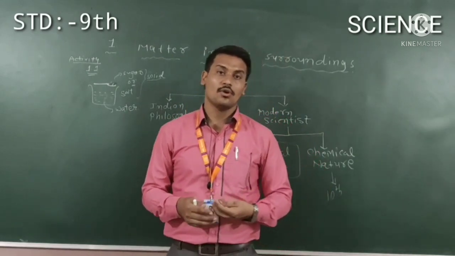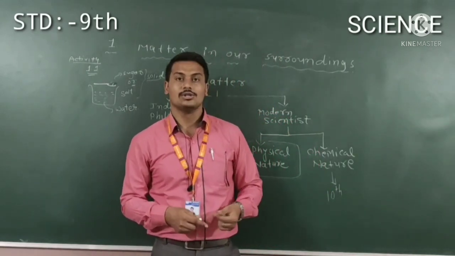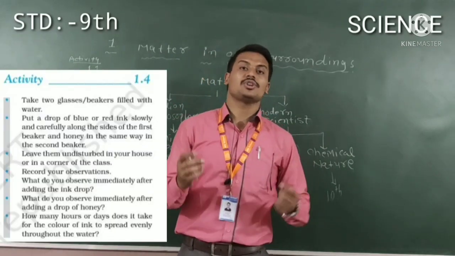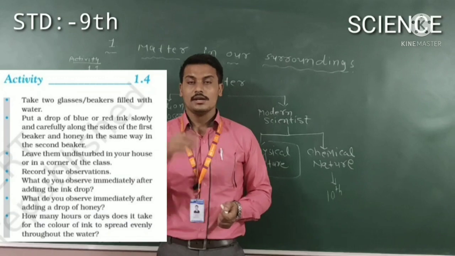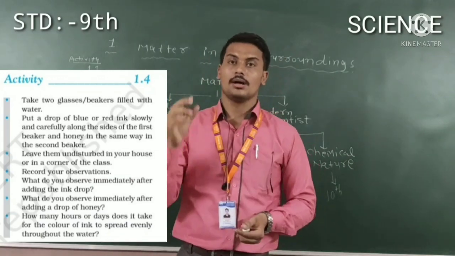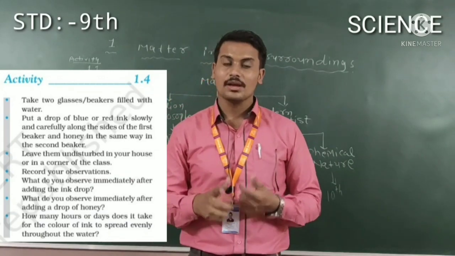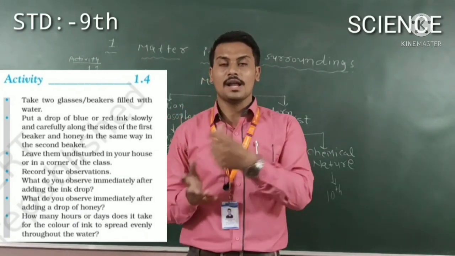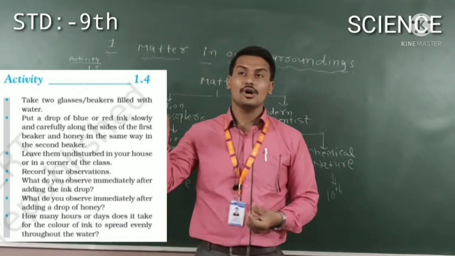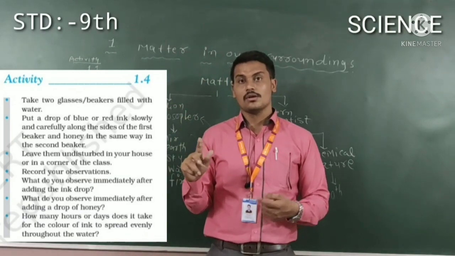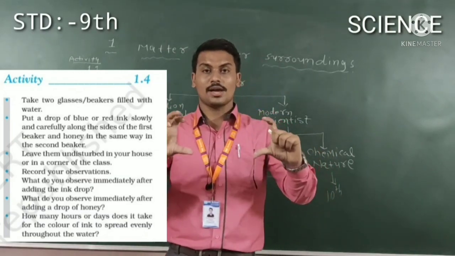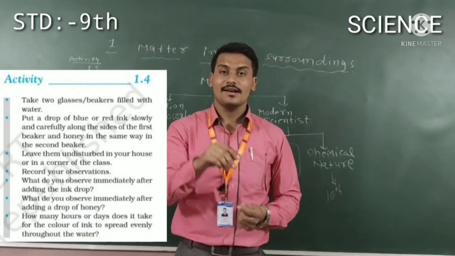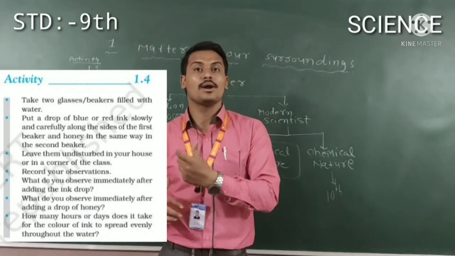You have done it at your home also. Now in activity 1.4, you take 2 beakers. In the first beaker you dissolve ink, red or blue or black ink, whatever you have, and in the other beaker you add honey and leave it undisturbed. आपको क्या करना है? इसको undisturbed रखना है. So what happens? The ink dissolves very quickly compared to honey.